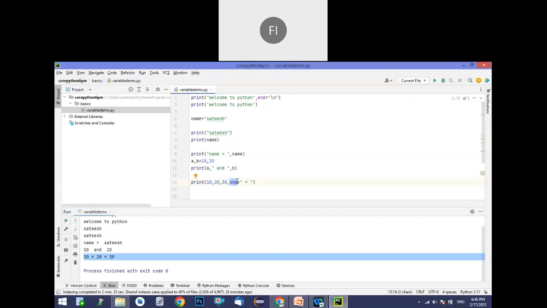So these are the different options we have in the print statement. Based on your requirement, you can customize it and utilize it. Is there any doubt in the variable and print statement, all of you? No, it's clear, sir. Great.